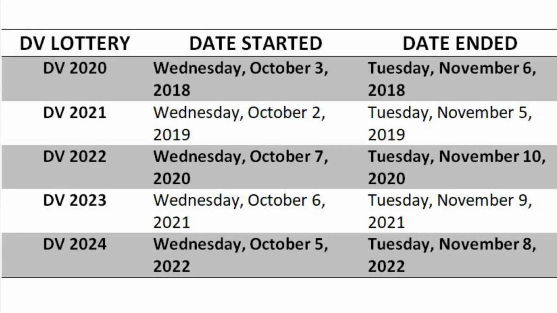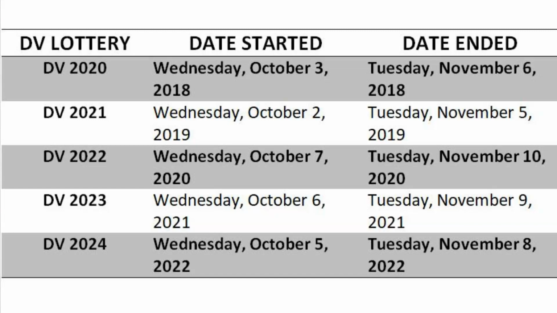As you can see from the table on the screen, the DV 2020 lottery began on Wednesday, October 3rd, 2018 and ended on Tuesday, November 6, 2018. The DV 2021 lottery began on Wednesday, October 2nd, 2019 and ended on Tuesday, November 5th, 2019. The DV 2022 lottery began on Wednesday, October 7, 2020 and ended on Tuesday, November 10, 2020.